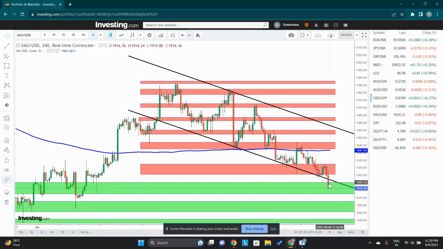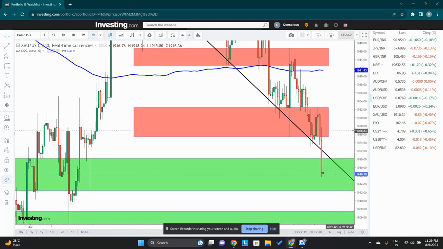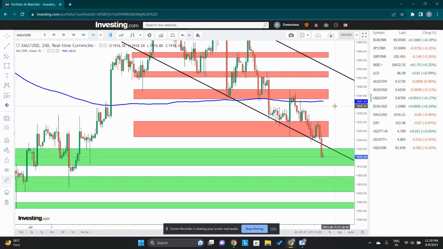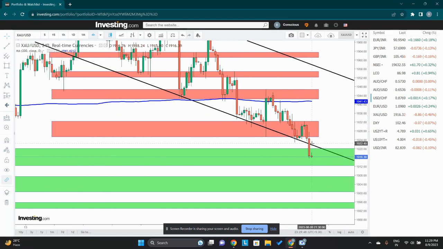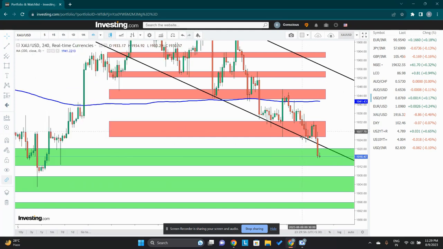I was not expecting price to close at this level. I was expecting price to give a downfall and then reverse from here immediately, more like an operator's game, so that when the CPI data comes, gold can blast up again. But today, if we close below this channel, it's a really negative sign. It's actually not a good sign at all. It shows that a further downfall is coming.